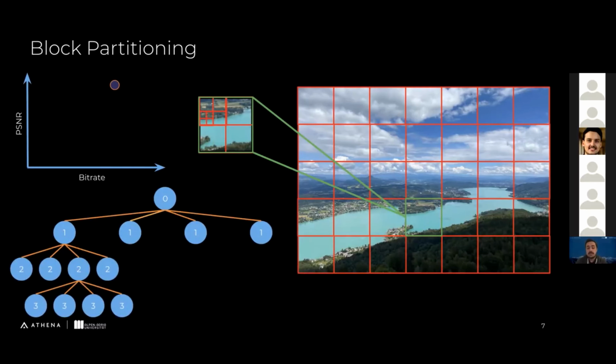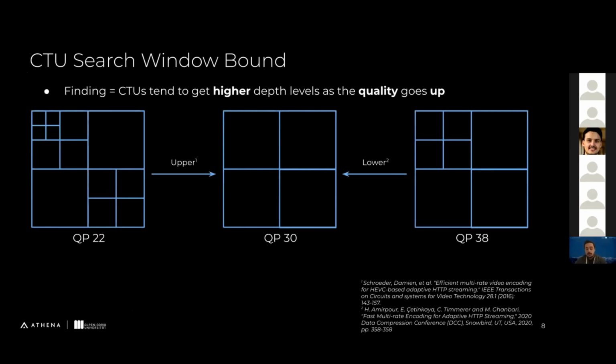Here, the problem is HEVC uses a brute force approach, meaning that it tries every single possible combination for a given block size, which is more than 80,000 decisions per block. And we have lots of blocks in the frame. So this is a really time consuming process. And there are some approaches that can reduce this.